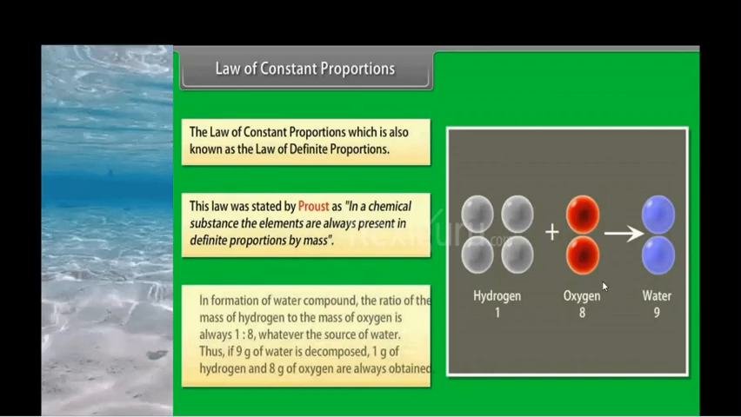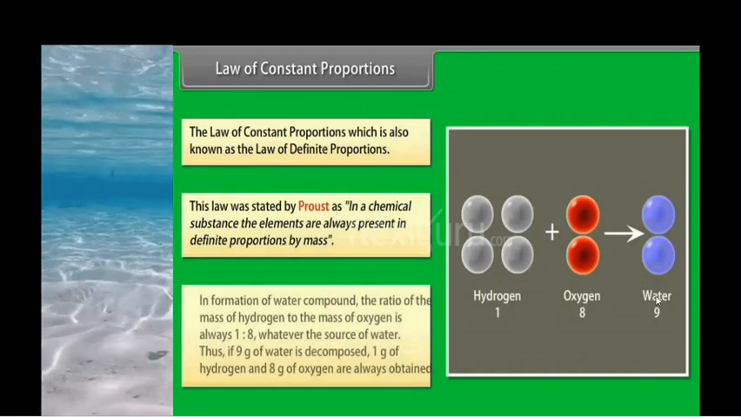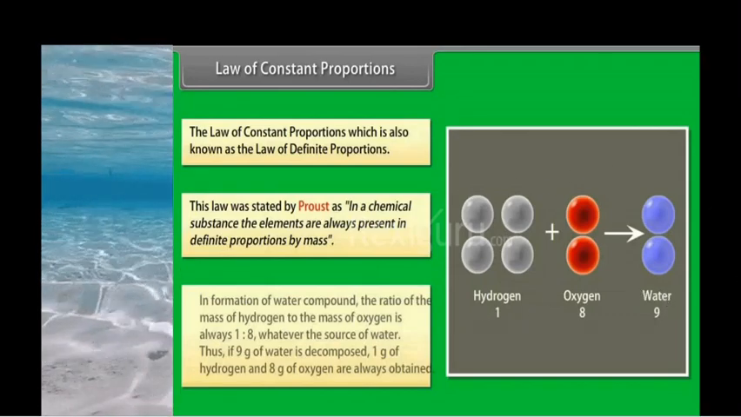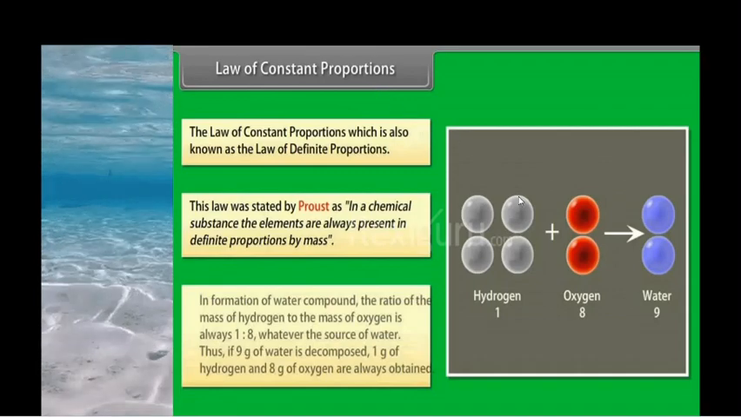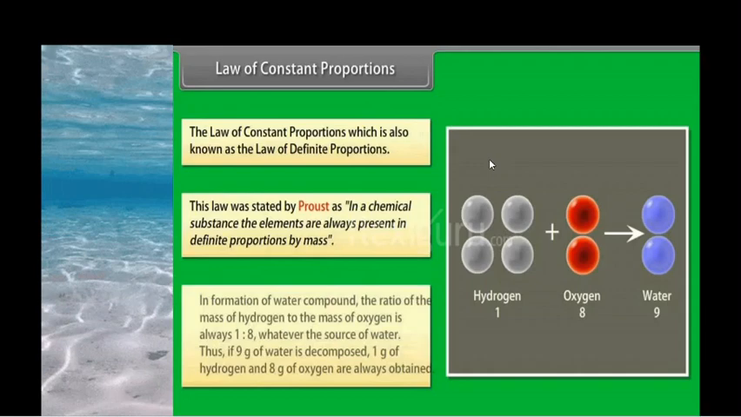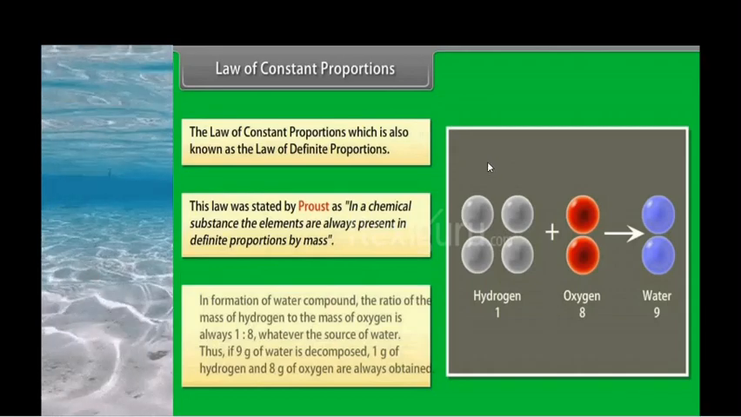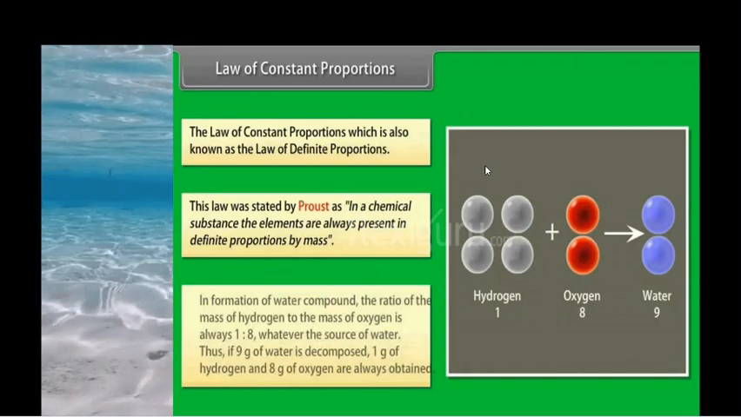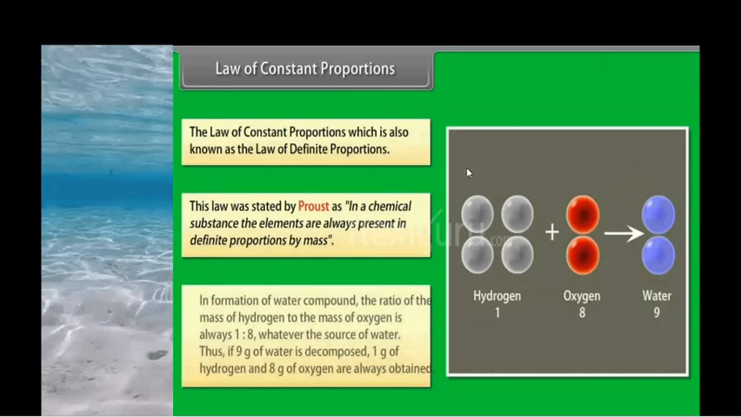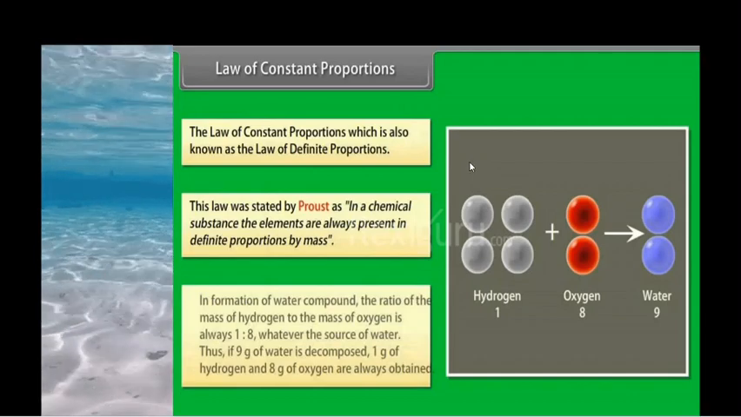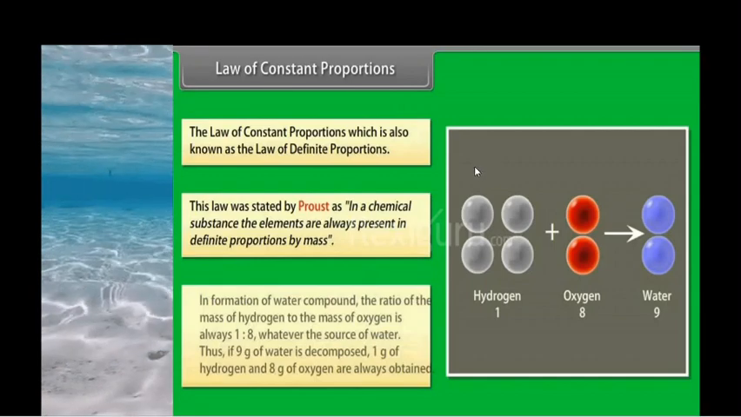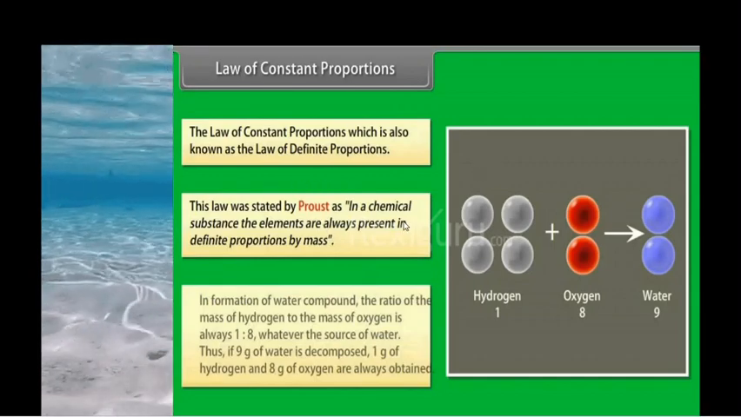So this hydrogen and oxygen get decomposed to give 9 grams of water. All of these come under the law of constant proportion. If you take any compound like NaCl, sodium chloride, it has to be in the ratio of 1:1. Sodium has to be 1 and chlorine has to be 1. If it is 2, it is not considered a sodium chloride compound. Like that, any compound has to be in a fixed composition, a fixed ratio. That's what the law of constant proportion is.